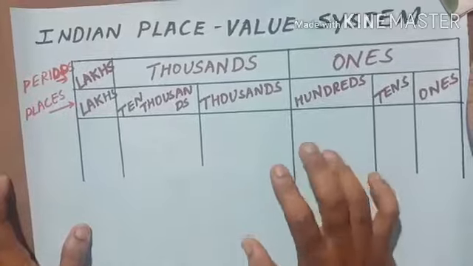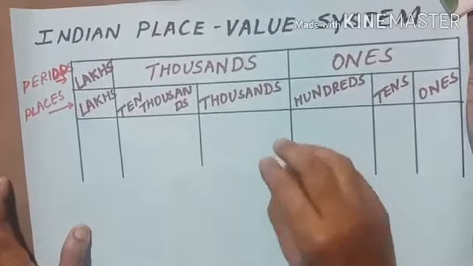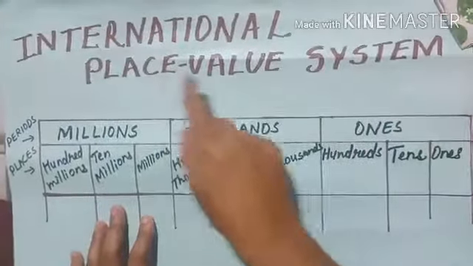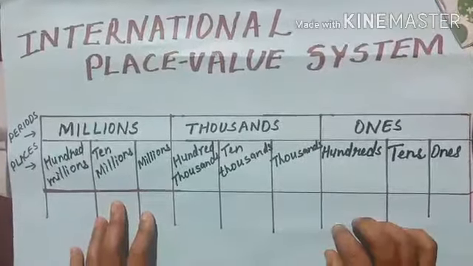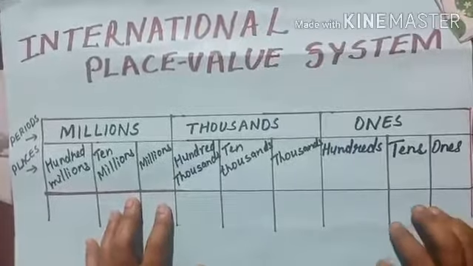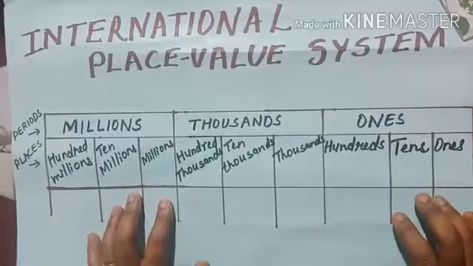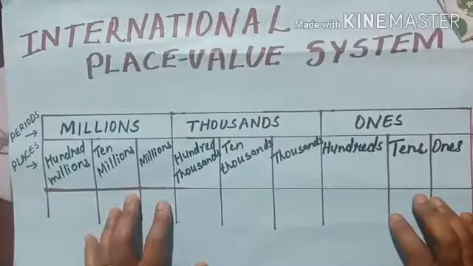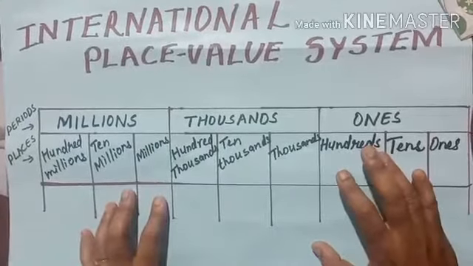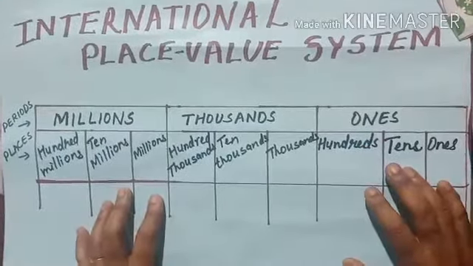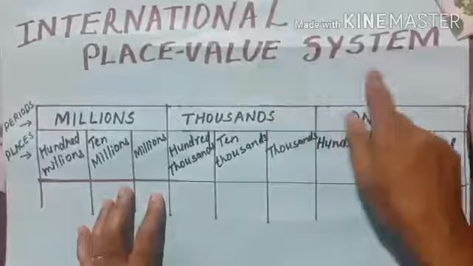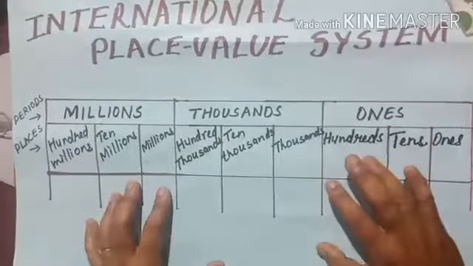Now, today you are going to learn about the International place value system. So, I'll show you this. This is the International place value system. Okay? This is very new for you. The Indian place value system is also known as the Hindu-Arabic place value system. But this international place value system is used by most of the countries of the world. They use this system. It is a different system. So, let me explain about this system.